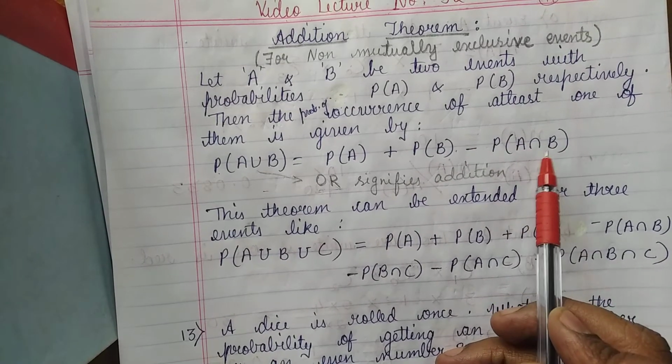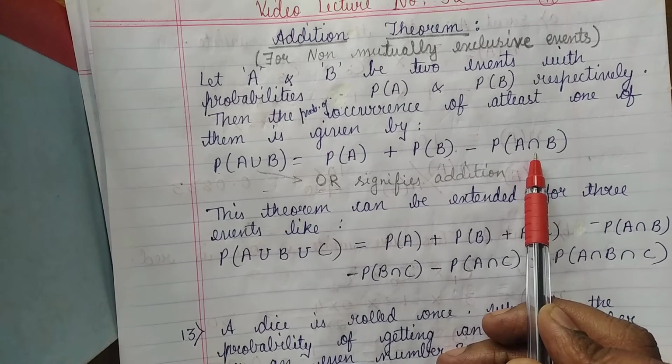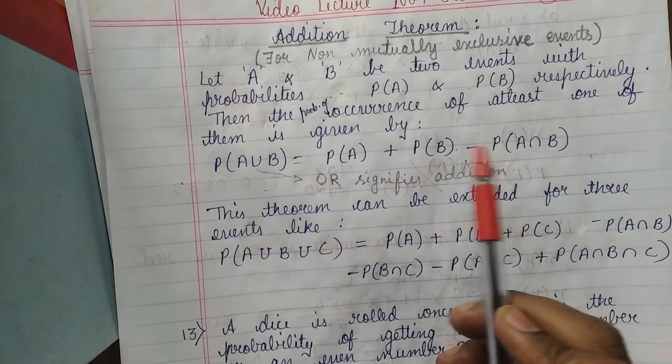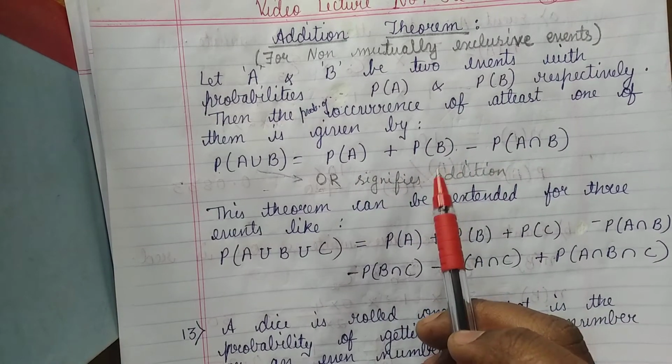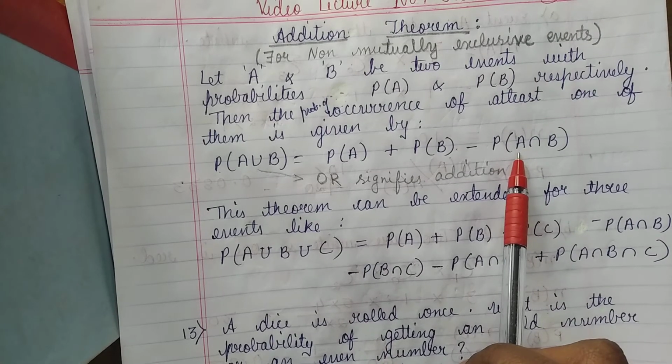Intersection, this is the sign of intersection and it is also known as AND. Why does this AND come? Because both can happen at the same time, non-mutually exclusive events. So we subtract this.